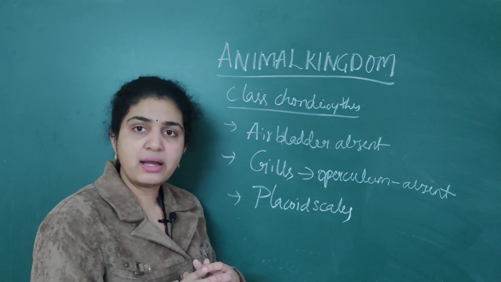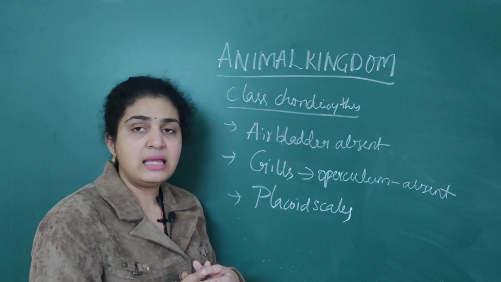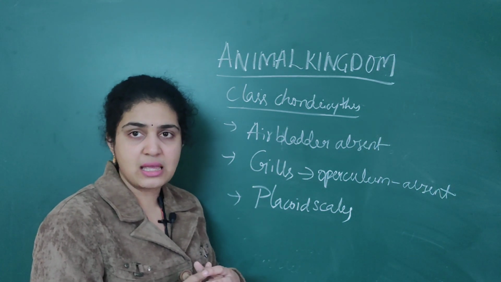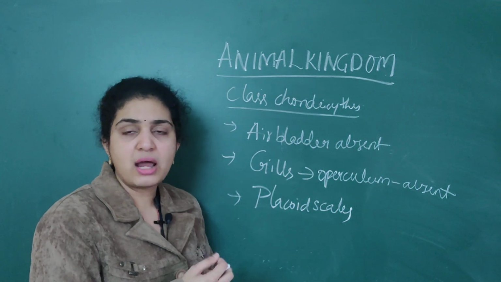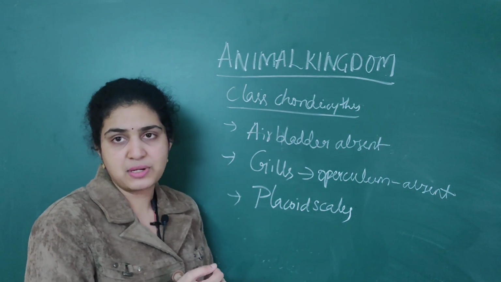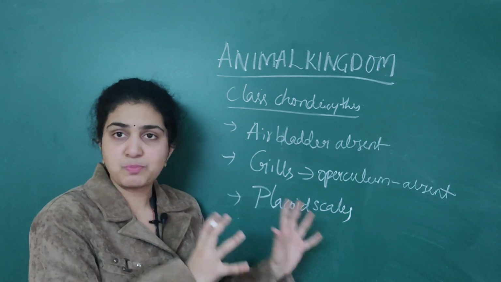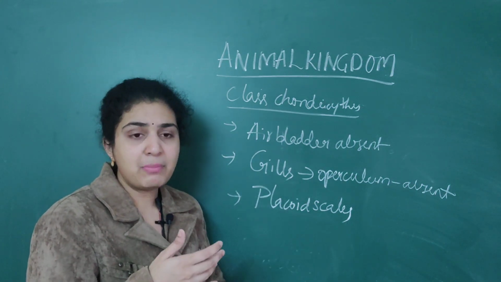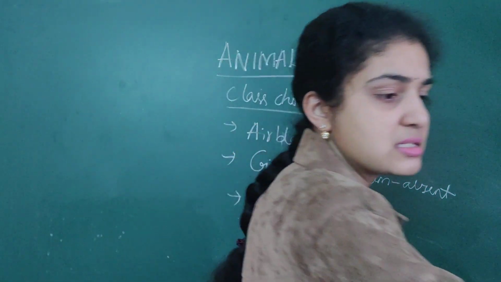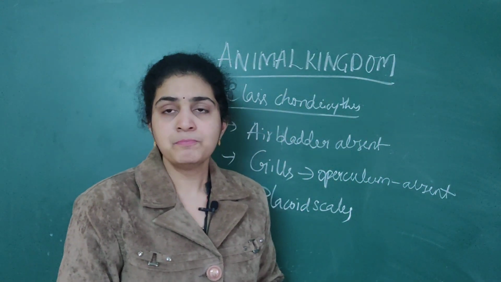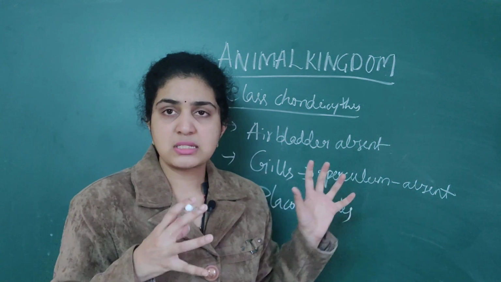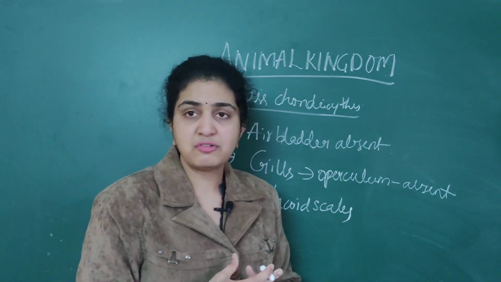Then later, placoid scales are present. Now we'll go to another important point: when you come to respiration, then about the circulatory system you should see. In the circulatory system, what type is exhibited by fishes?